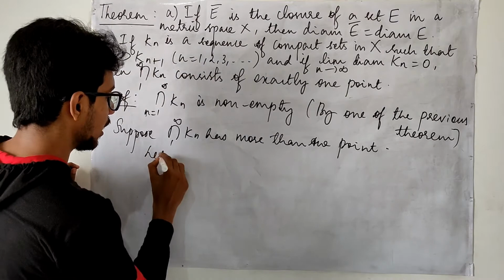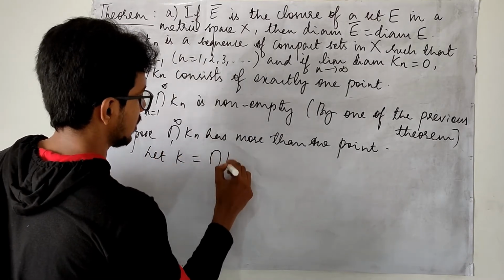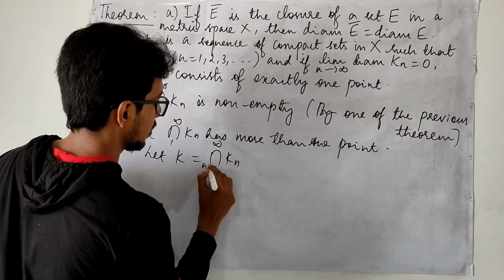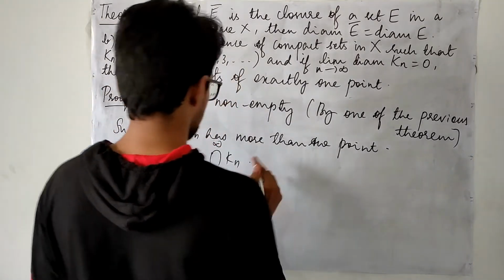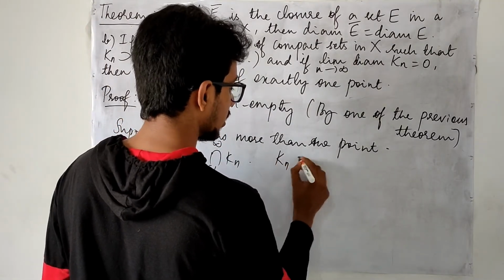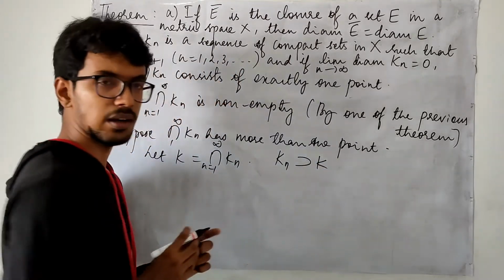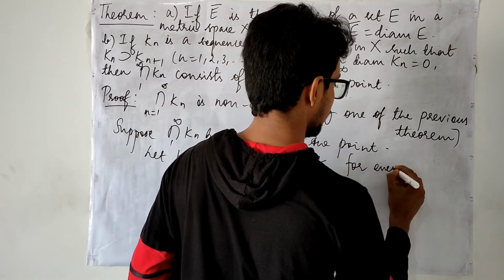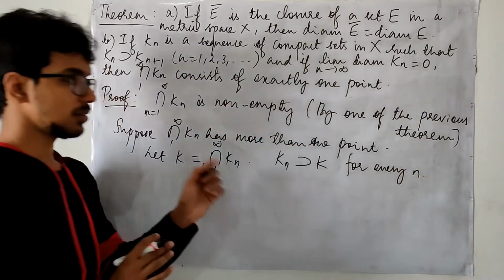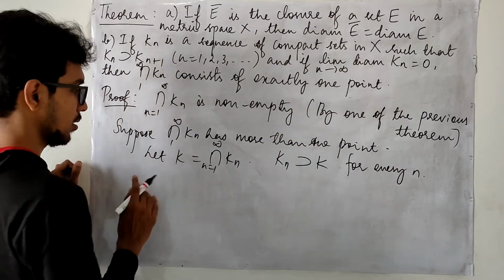Let me take this intersection as K. Here, what can we notice? Every Kn contains K. This is true for every n.